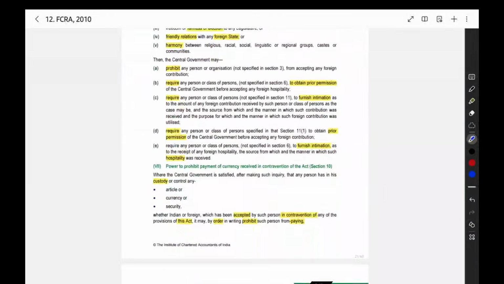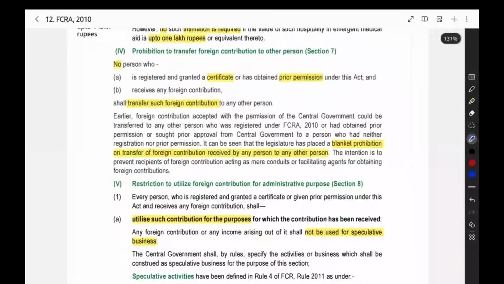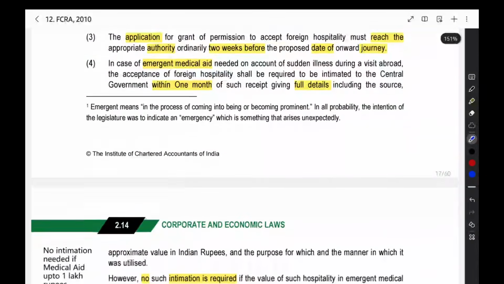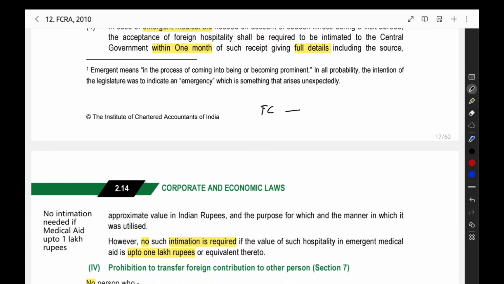So the utilization we are having right here: whatever foreign contribution you are receiving, you have to use it for the purpose, like construction of a hospital, construction of a school, or doing eye surgeries for underprivileged people, or doing something for the benefit of society. For the main purpose, we should use it. We have some admin expenses like accounting, legal fees, electricity, water, staff salary.